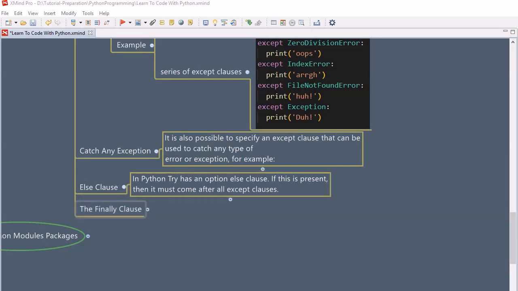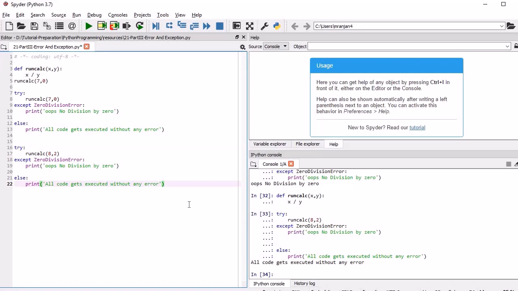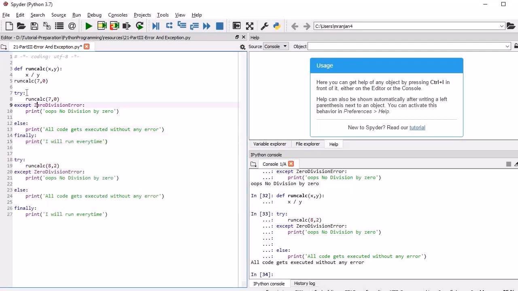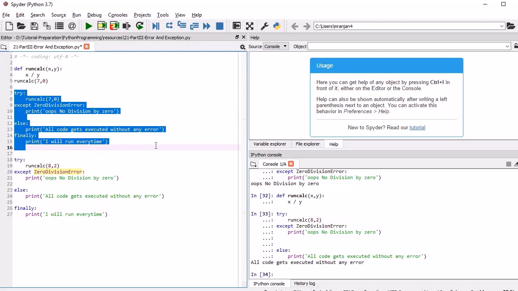So let's jump into the editor, and here we will have a finally clause, and here we can print "I will run every time". Now you can keep both scenarios here and check. The above one is an error condition scenario, and the below one is the perfect execution scenario. First we will run the error scenario.